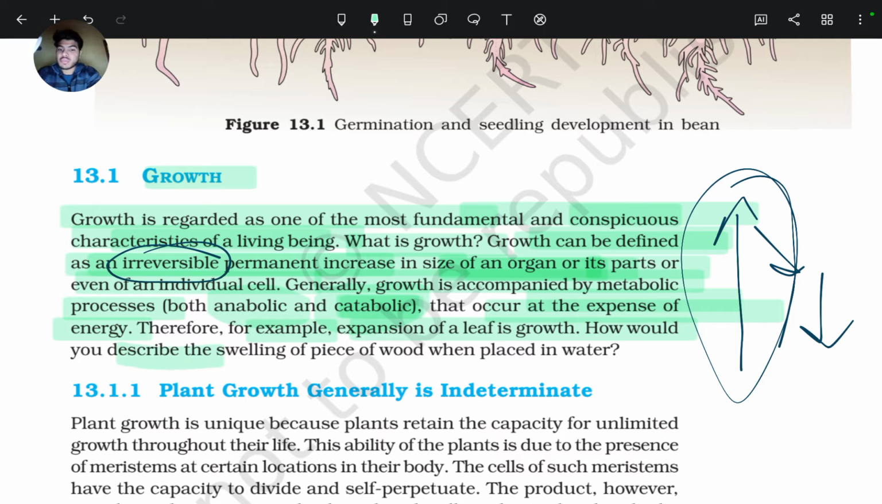How would you describe the swelling of a piece of wood when placed in water? When we place a piece of wood inside water, after some time it swells and becomes large in size. Is this process an example of growth? No, this process is not an example of growth. It is an imbibition process, which occurs due to osmosis.